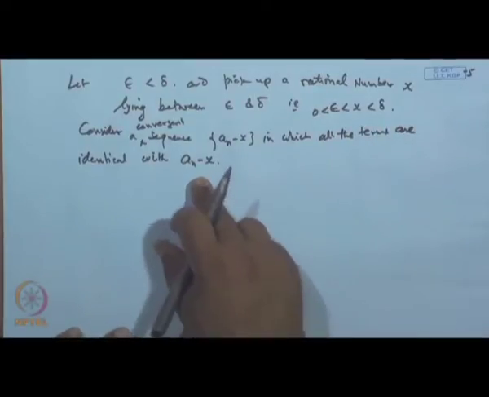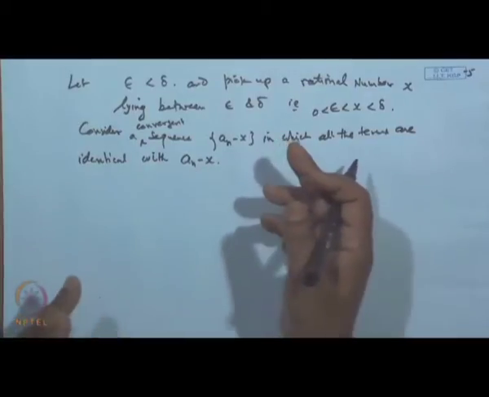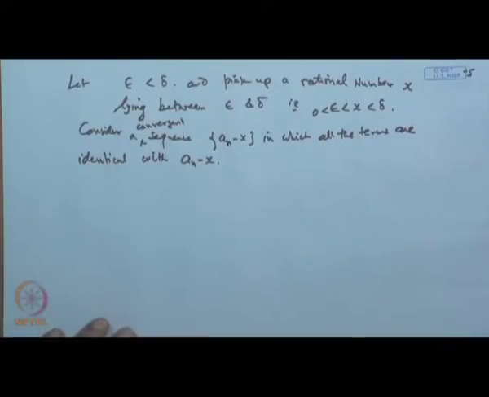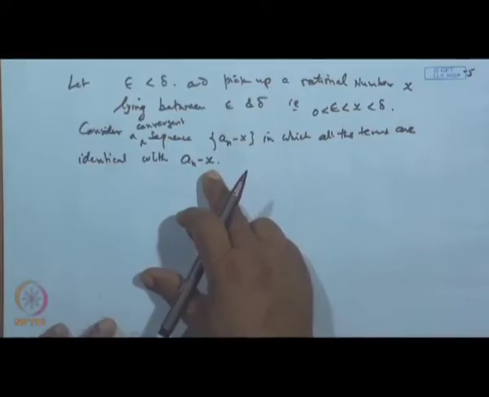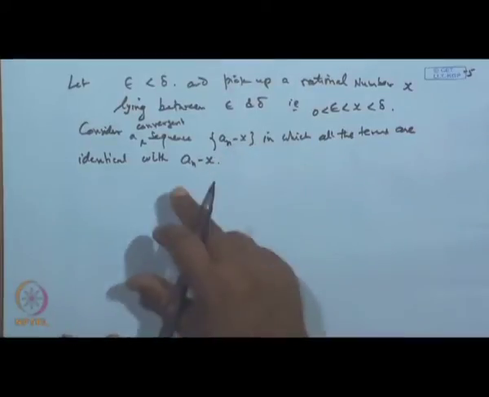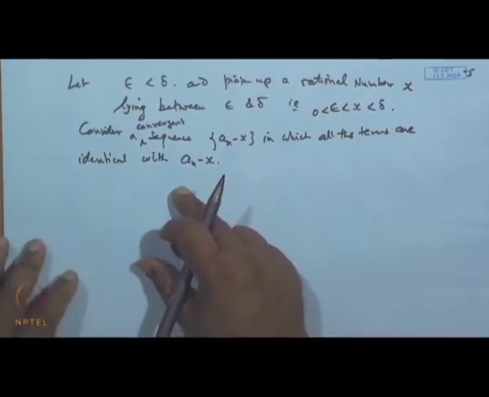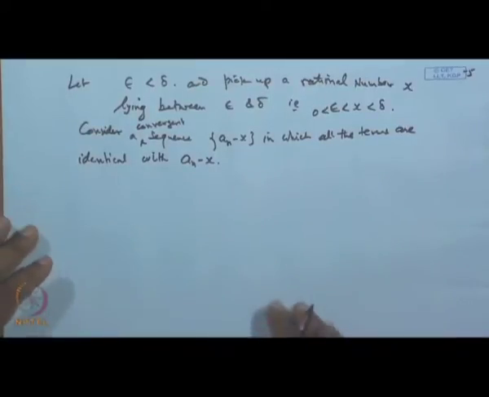Now, we can construct a sequence where each term is a_n minus x. Suppose I take 1, which is a rational number; I can construct a sequence 1, 1, 1, 1, 1, that is possible. So, corresponding to a rational number we can identify such a sequence. So, let us take a_n minus x as a sequence whose each term is identically equal to a_n minus x.